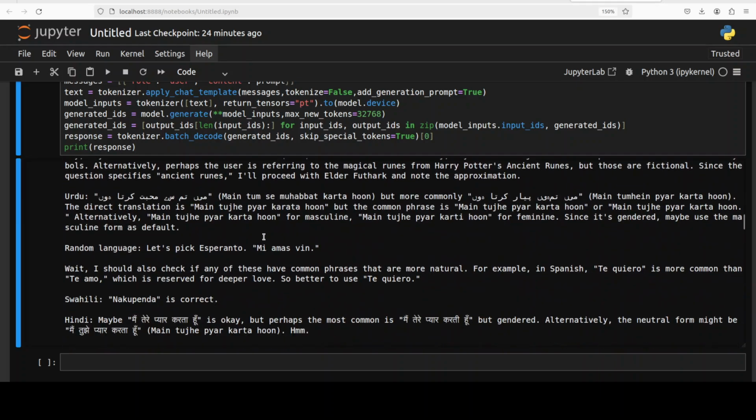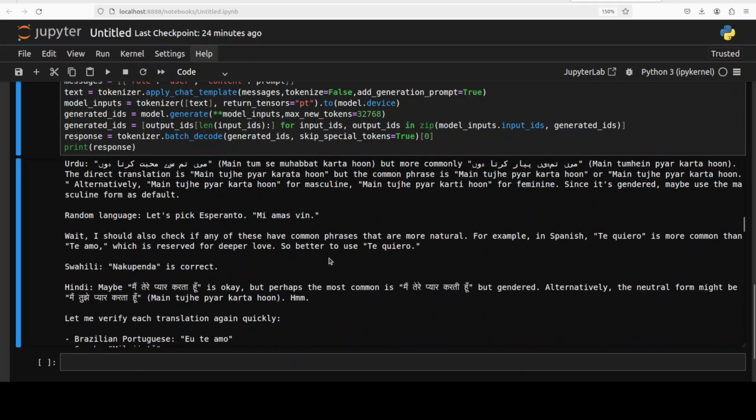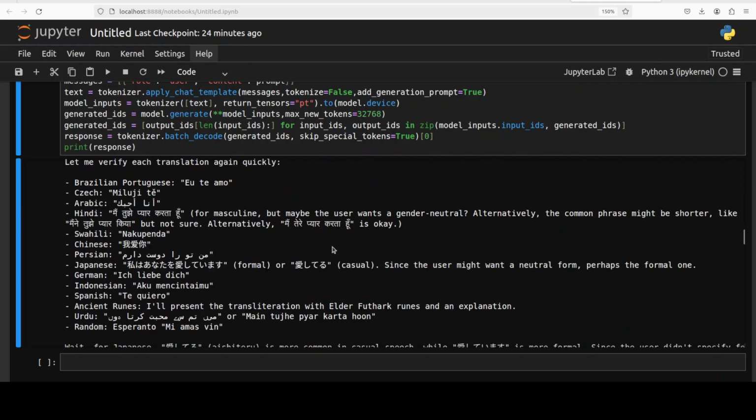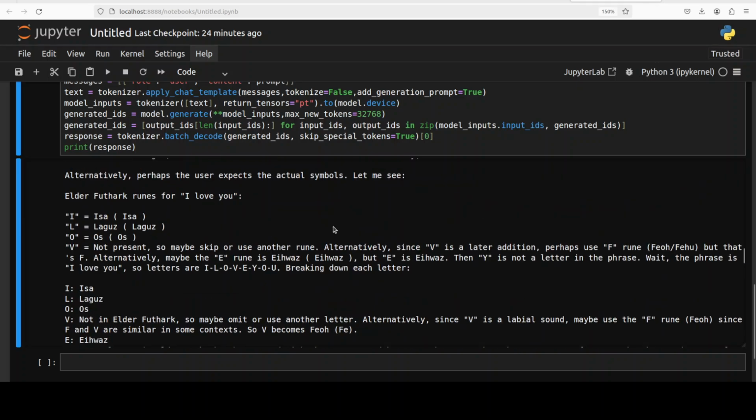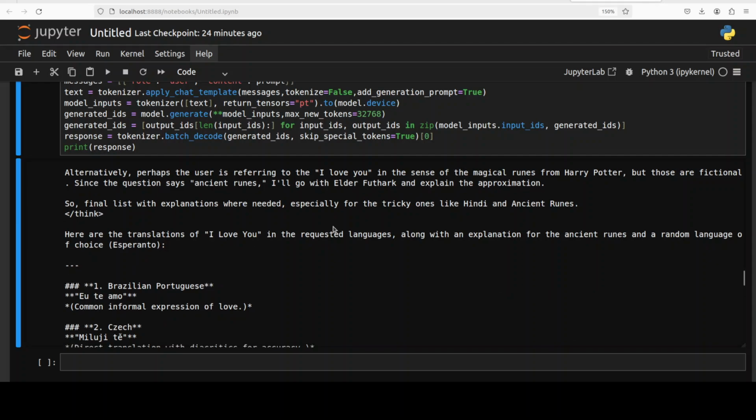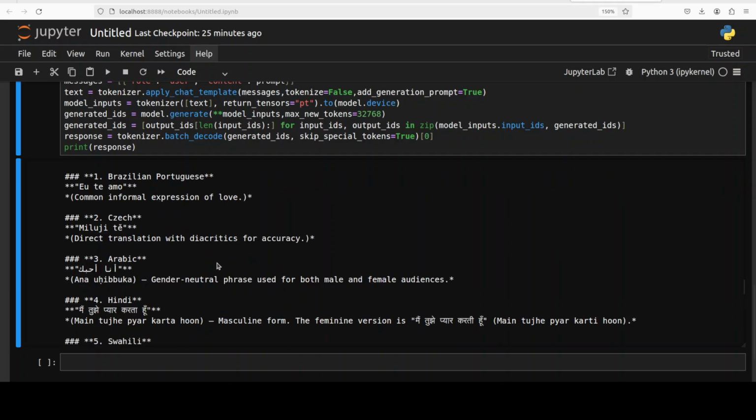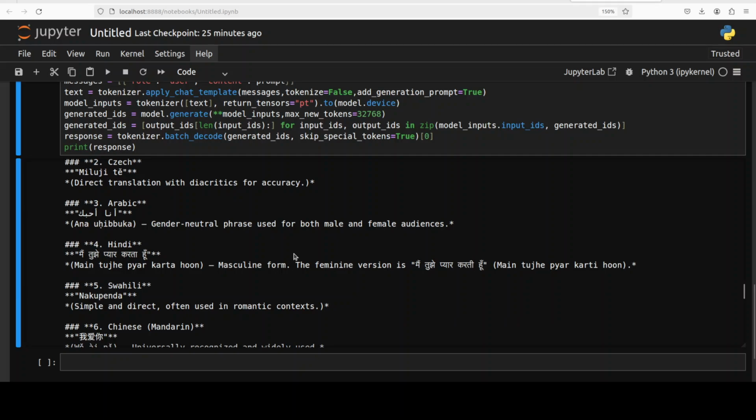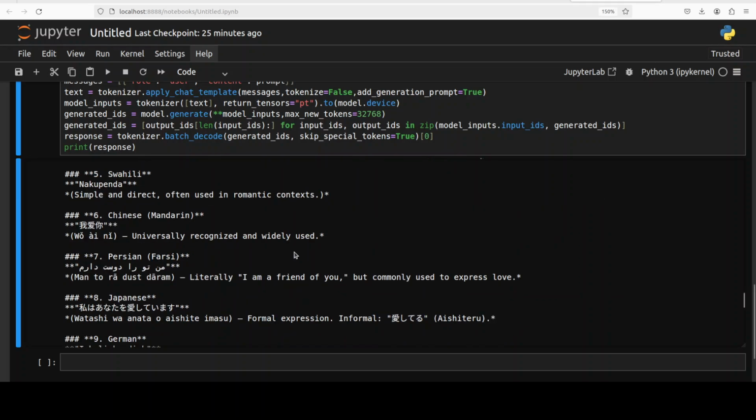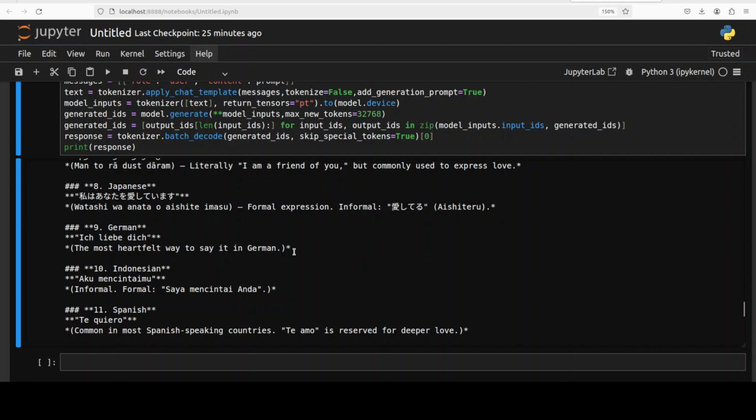So I'm just scrolling down to see the final answer, and I can already see glimpses of different languages that it has done wonderfully well. It is checking different things, and it is only doing the reasoning at length where required. And then these are the translations. Brazilian Portuguese looks okay, Czech looks okay, and look, I'm just checking Google Translate. If you're a native speaker of that language, please share your opinion on whether it is correct or not. Arabic looks good, Hindi looks good, both male and female. Swahili looks good, Chinese looks good, Persian, Japanese, German, Indonesian.